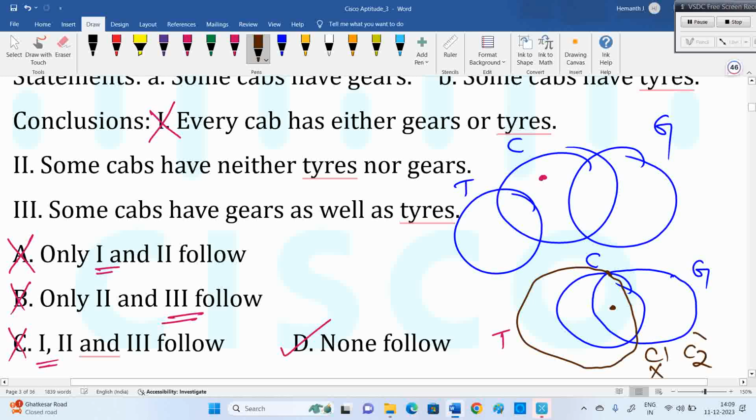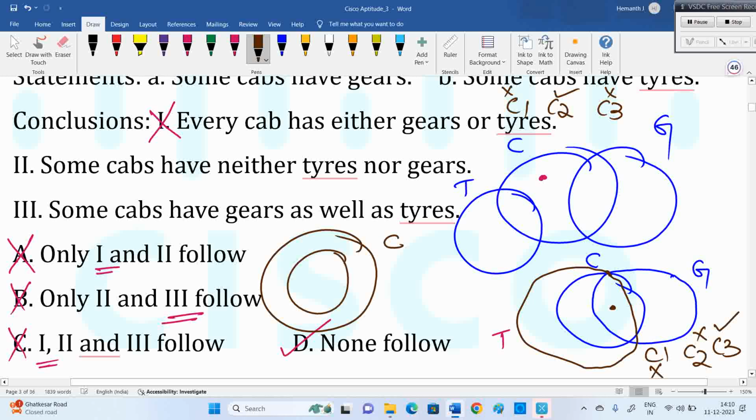What about the third one? Some cabs are, yes, the third one is true here. Now listen, for the first diagram the answer is: first one failed, second one true, third one failed. I have shown only two diagrams. Still you can draw many more. I'll give another idea of what the other diagrams are like. Some cabs are having gates. Cab is a big area. Some area is occupied by gates. Some of the cab is occupied by tiles. This is also correct. This is also another diagram. Still you can draw many more.